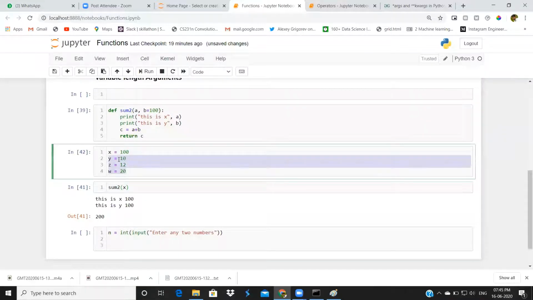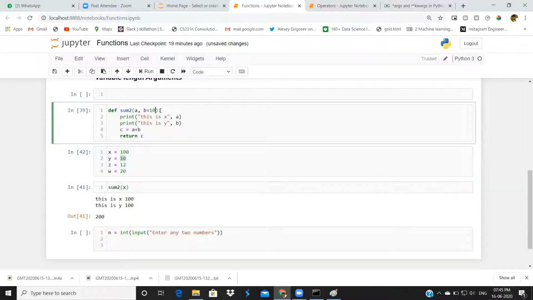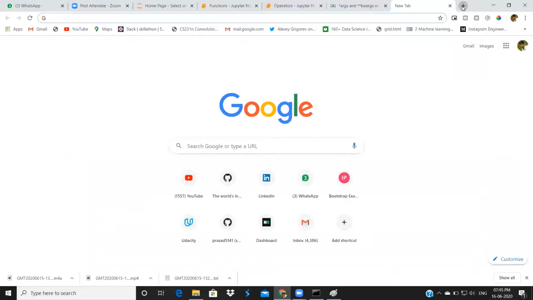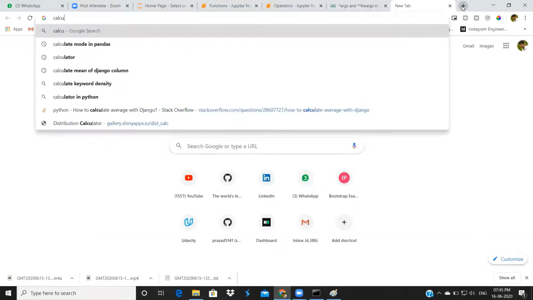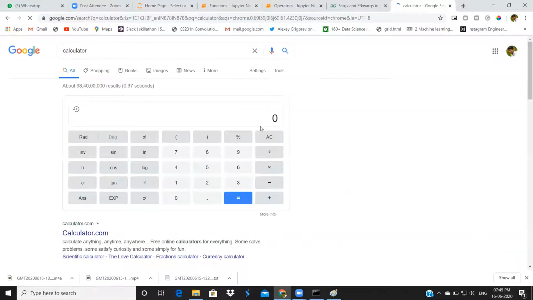We defined the function for 2 values only, but in some situations we have to pass multiple values. How many numbers you will get, you don't know. For suppose you take a calculator, if I give 1 plus 2, you are passing 1 plus 2 to the addition function.